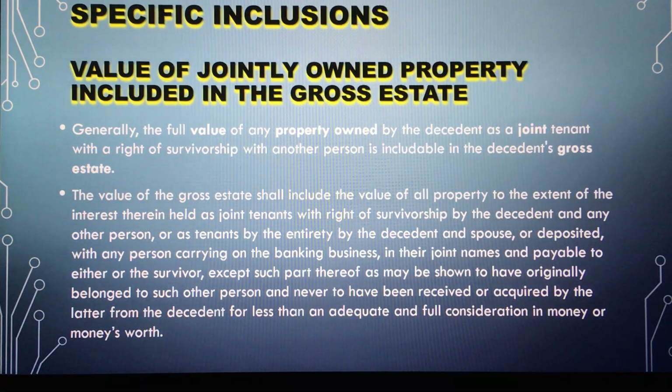Value of jointly owned property included in the gross estate. Generally, the full value of any property owned by the decedent as a joint tenant with the right of survivorship with another person is includable in the decedent's gross estate.